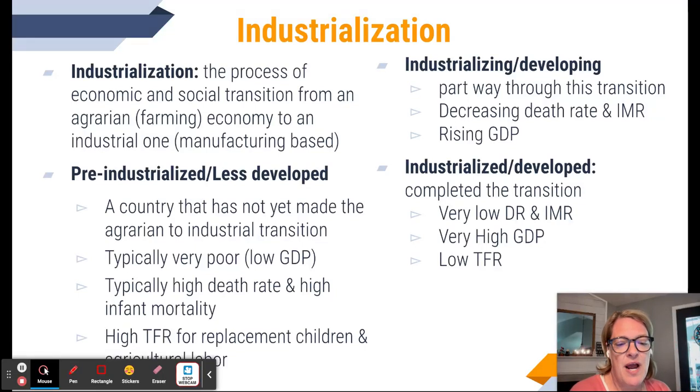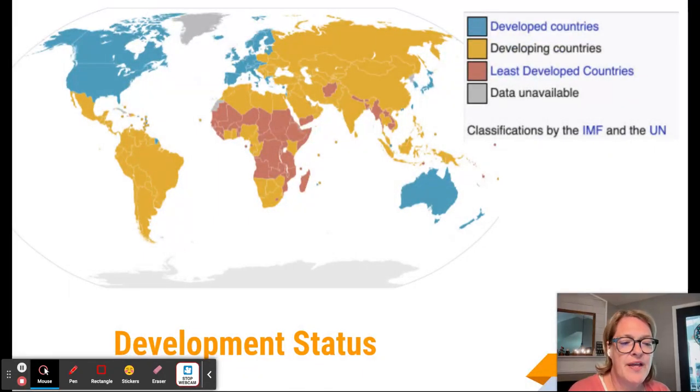And then there tends to be a rising GDP. Okay, so there's more funds available per person in the country. The country is becoming more wealthy, I guess, or more affluent. Usually more education is occurring as well.